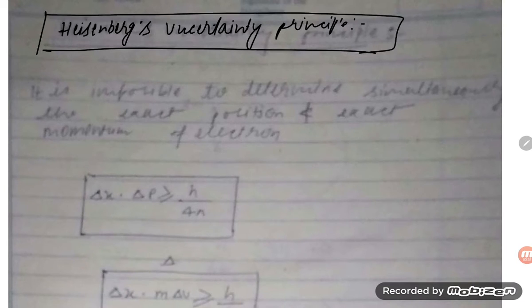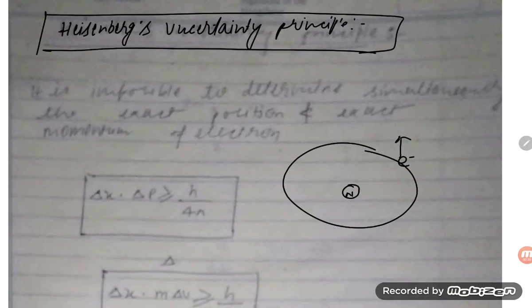So, the Heisenberg uncertainty principle. What are they saying? If any particle is moving with the velocity v, Heisenberg says it is impossible to measure the exact position and exact momentum of the moving electron simultaneously.